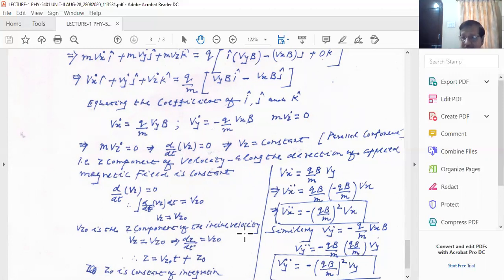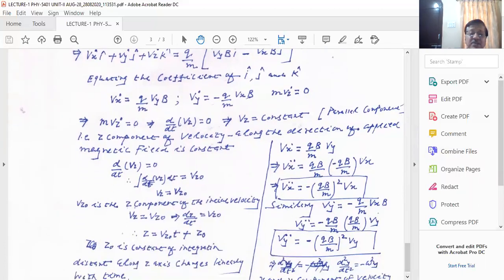And now you see dz by dt is Vz0, so you can find out your z component.